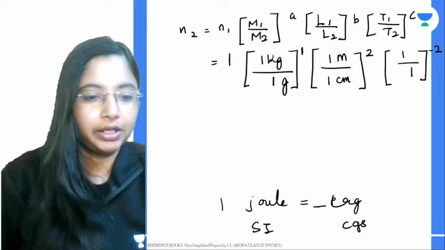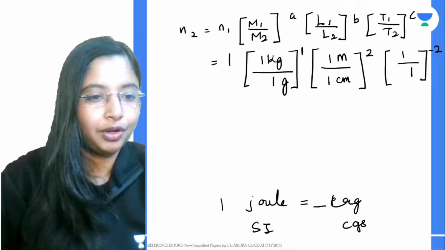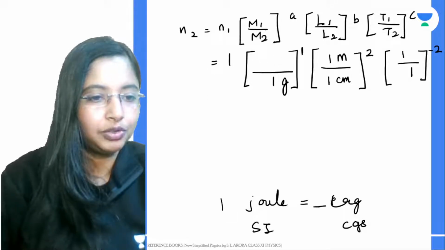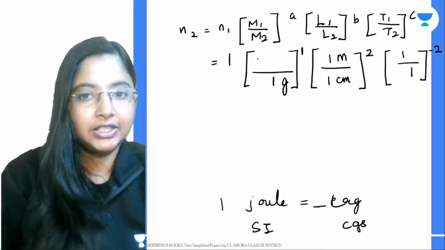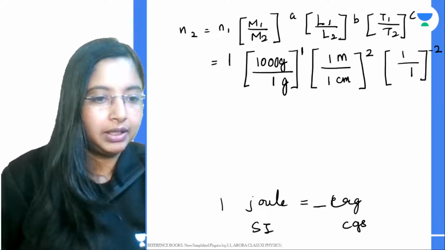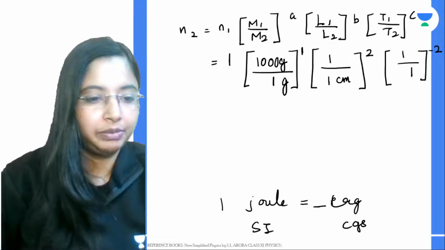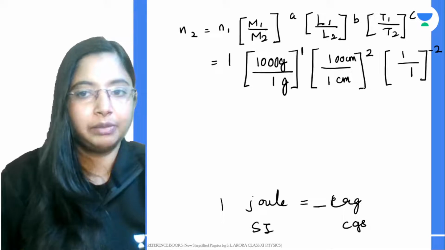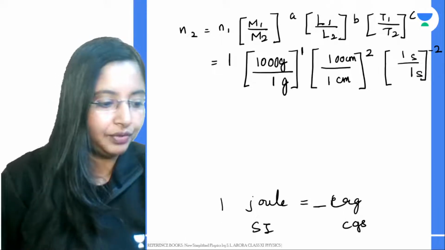Now we are going to rewrite. We want everything in terms of CGS system, so we have to write everything we've written in SI system in CGS system. Now 1 kg is nothing but 1000 grams. Similarly, 1 meter is nothing but 100 centimeters. Time is given in terms of seconds.